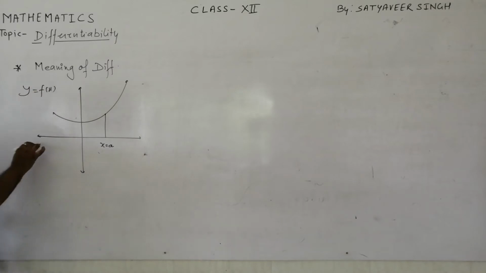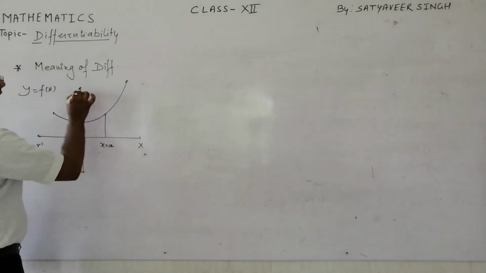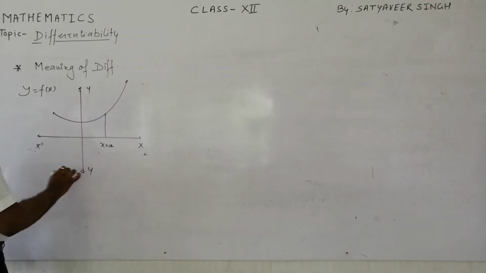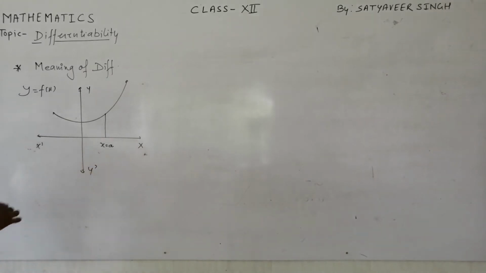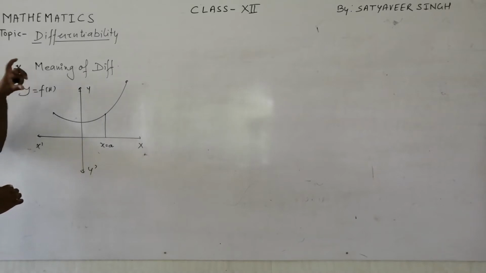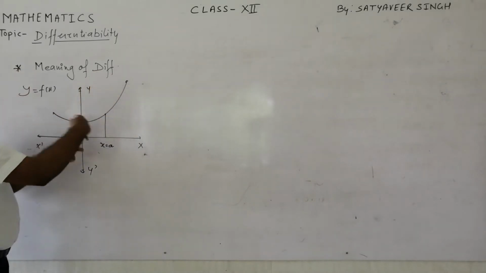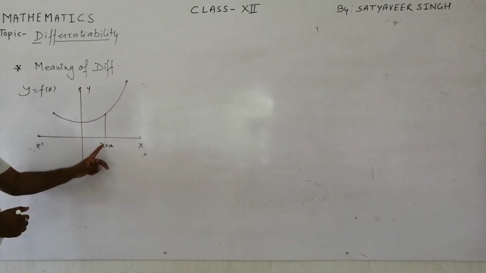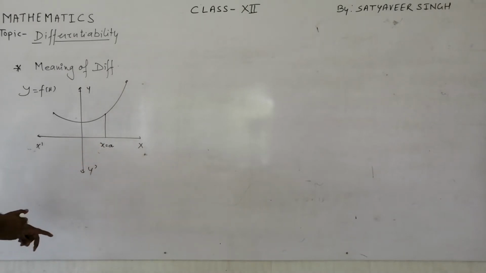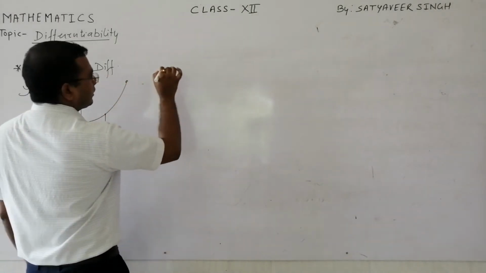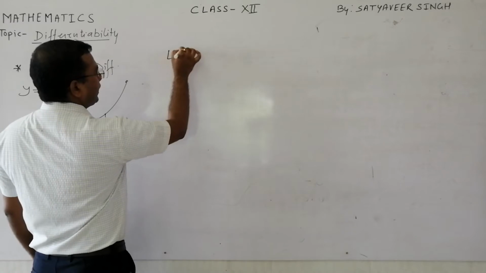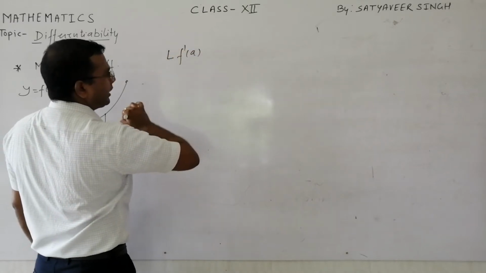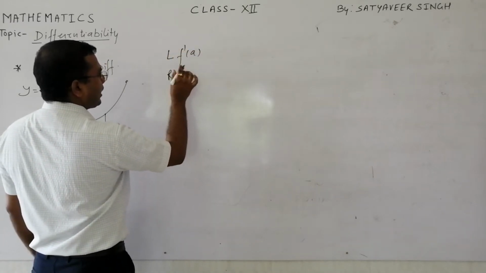Now I will not say continuous, we are talking about differentiability. If this function is differentiable at this point a, it means I will have to check the left derivative at a and the right derivative.